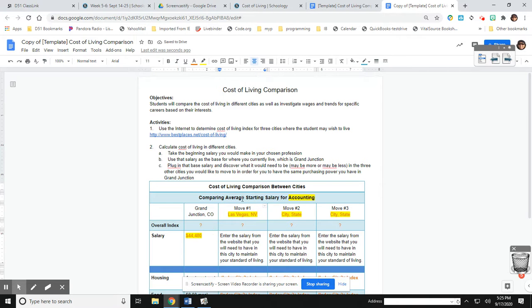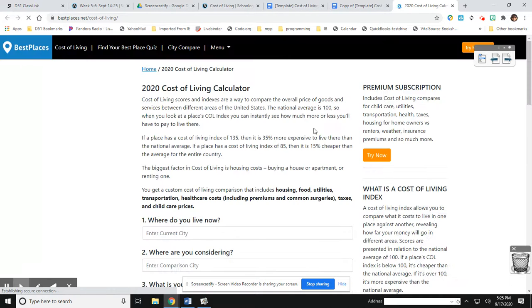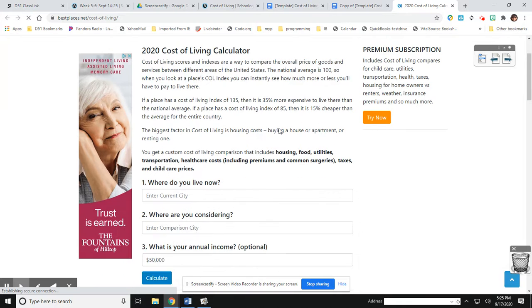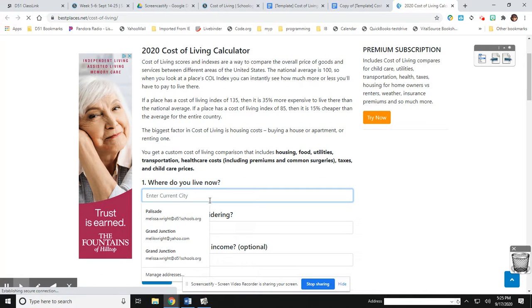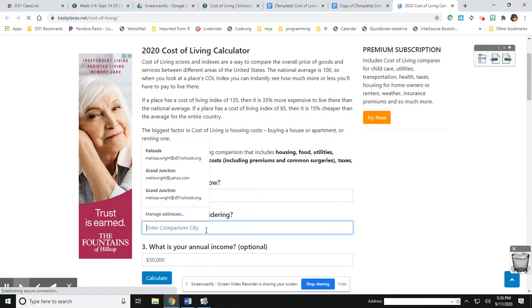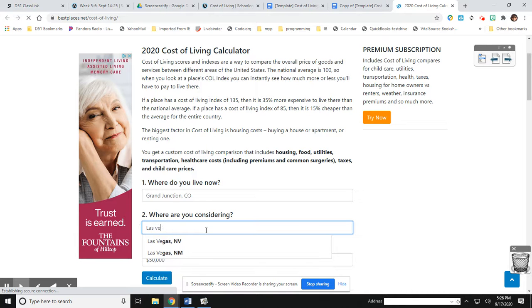All right, so we have the information we need here. We just need to go to the link on number 1. And I want to have these side by side. So I am going to, well, before I do that, I'll go ahead and put in my current city. It's Grand Junction, Colorado. You have to put the comma space. And then I'm going to put in Las Vegas, Nevada.